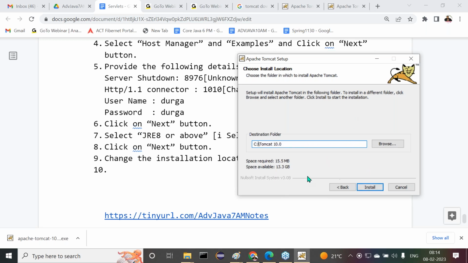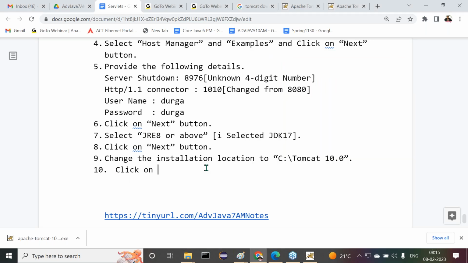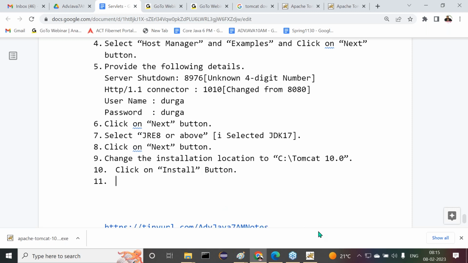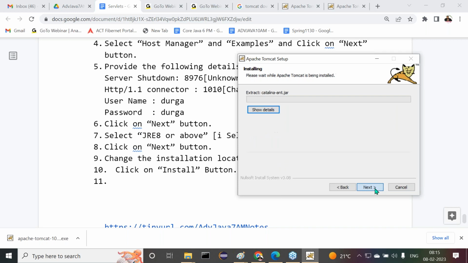Right, sir. Now it is completed. Now here it is asking about some specification. Now try to observe carefully. Space required 15.5 MB, but space available is 13.3 GB. No issues. Click on the install button. Next one is: click on the install button. Right, sir. Click on the install button. Now it's going to be installed.